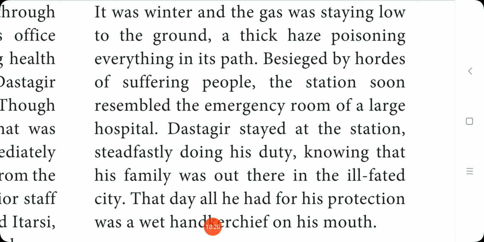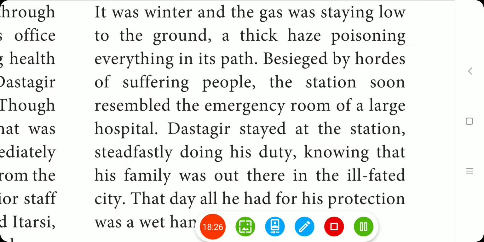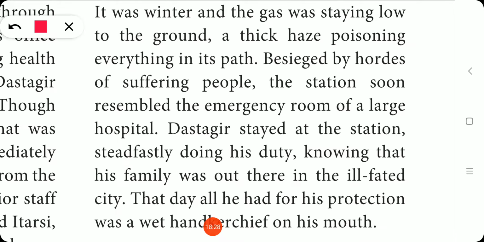Haze means air containing something that makes it very difficult to see through. So something had spread in the air, a poisonous gas, and it was difficult to see through it. The gas was poisoning everything in its way.